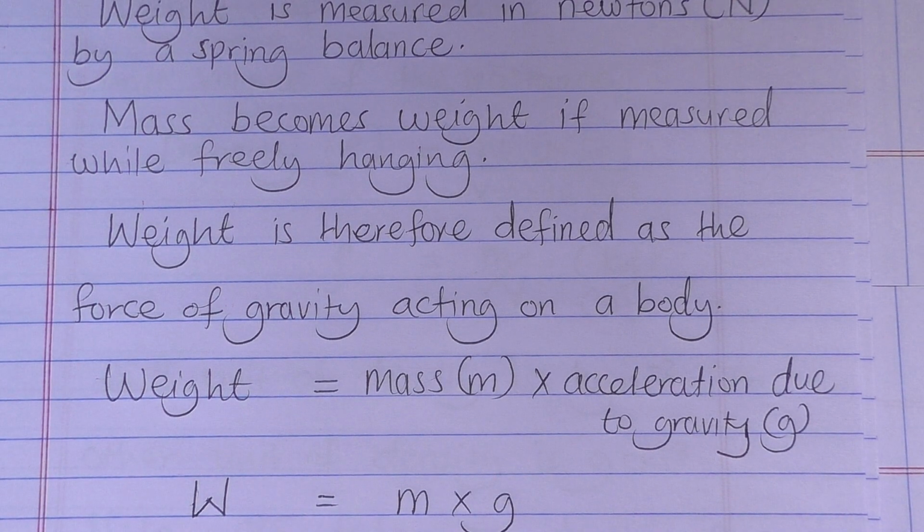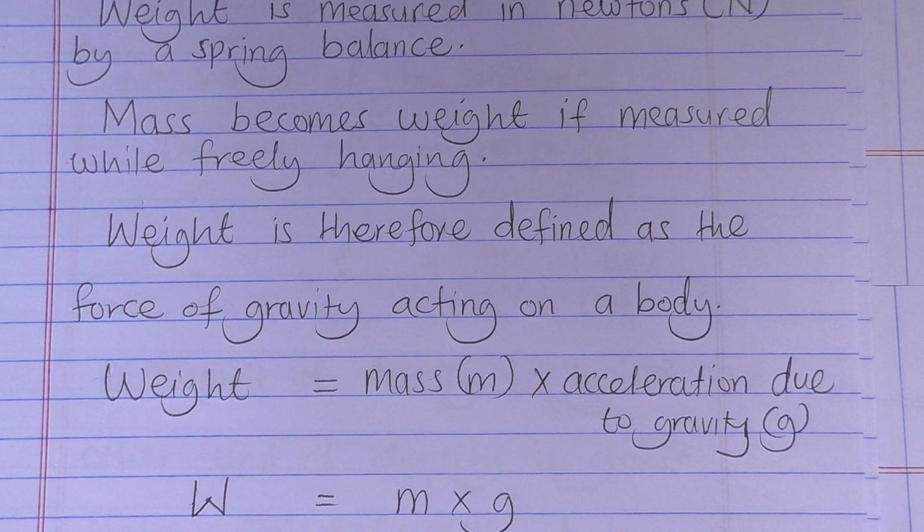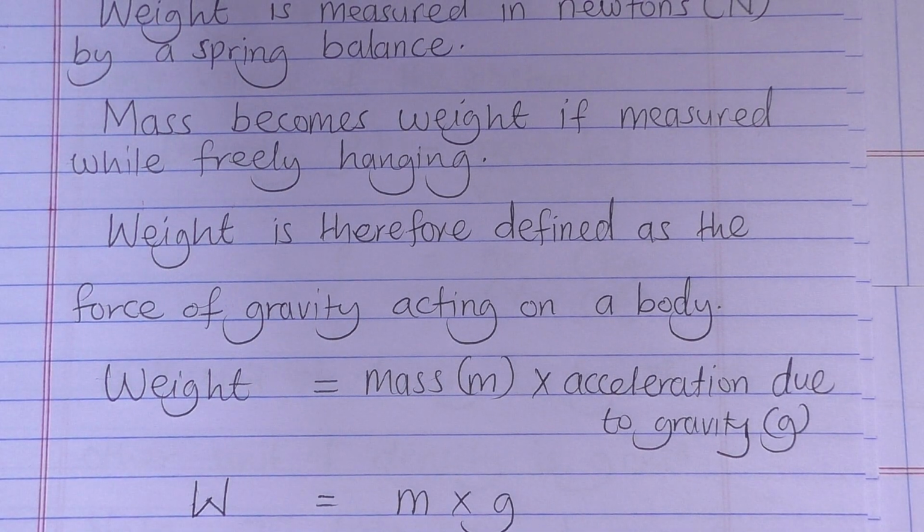So simply, weight is measured while the body is hanging, meaning it is being acted upon by the force of gravity. Whereas mass is measured when pressed on the scale pan, meaning it is not acted upon by the force of gravity. So when does mass become weight? Simple. Mass becomes weight if it is measured while the body is hanging freely.